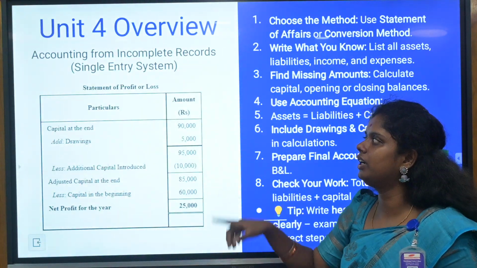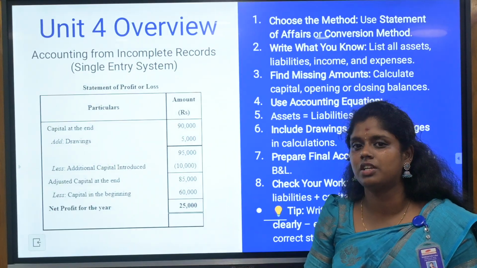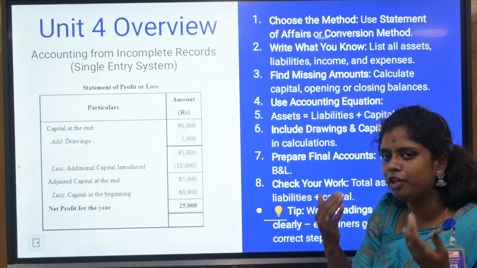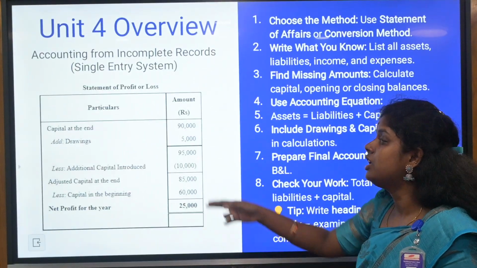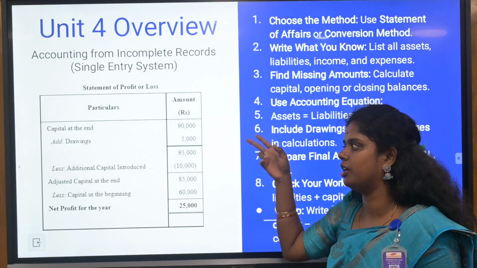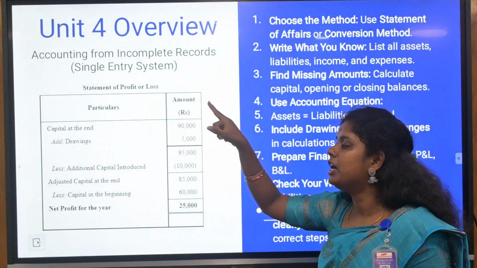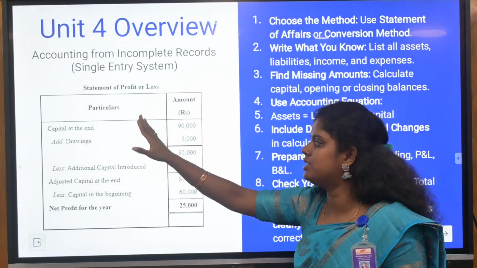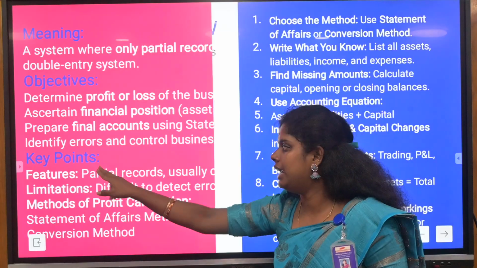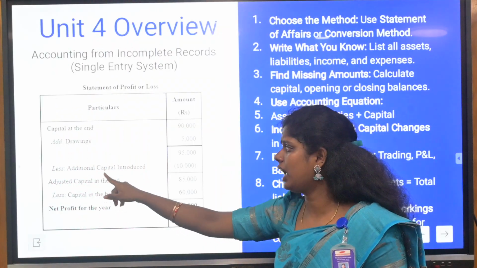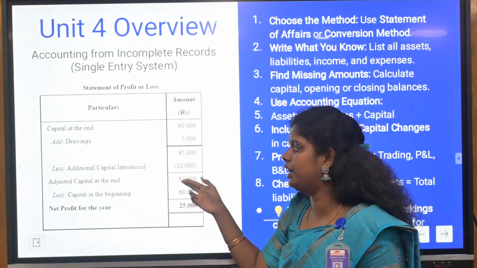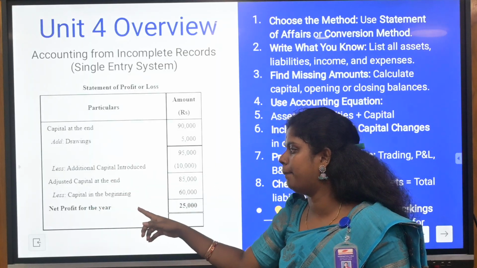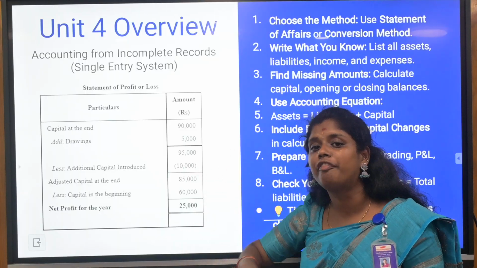An overview of accounting from incomplete records. From the incomplete records you are going to find out the values, and you are going to find out the trading profit and loss account and balance sheet. So this will be the statement of profit and loss account. Firstly, you need to give the closing capital, which I have given as an example. This will be the format: closing capital, plus drawings, less additional capital, and you are going to find out the adjusted capital at the end, and less the capital in the beginning, which is the opening capital. Finally, you are going to find out the profit or loss.